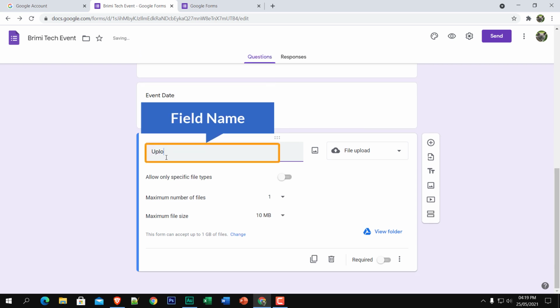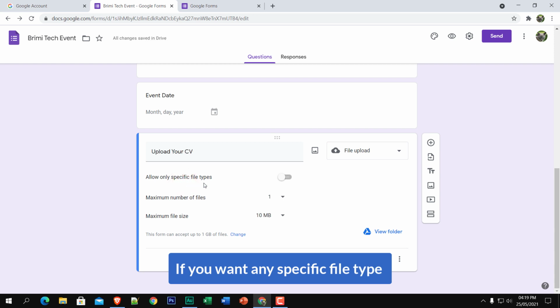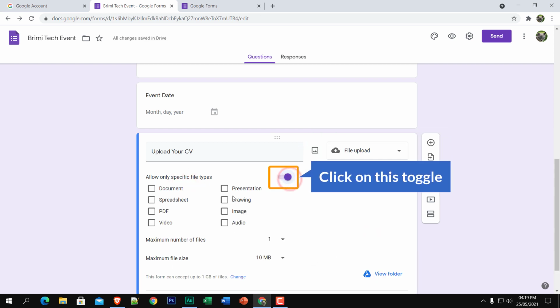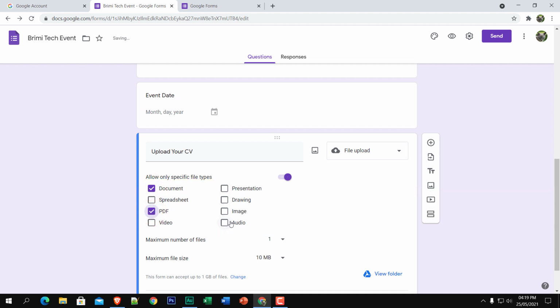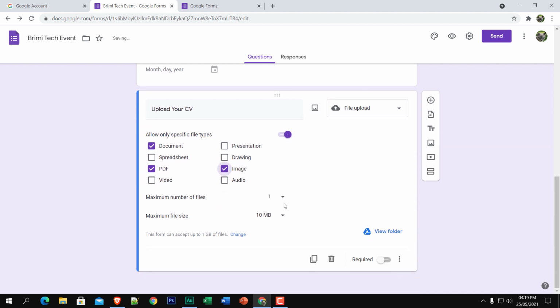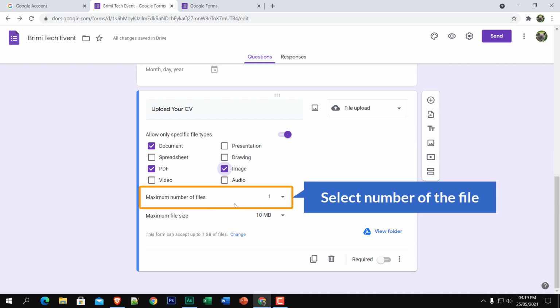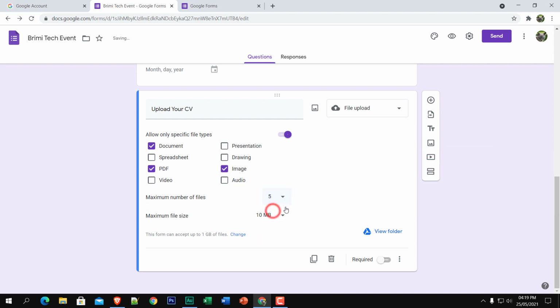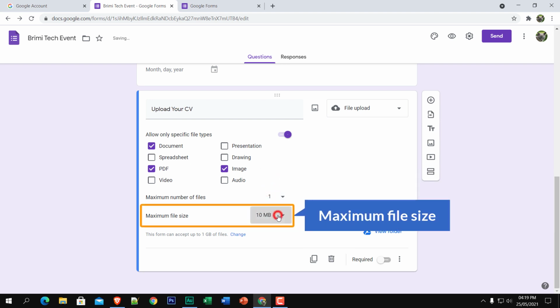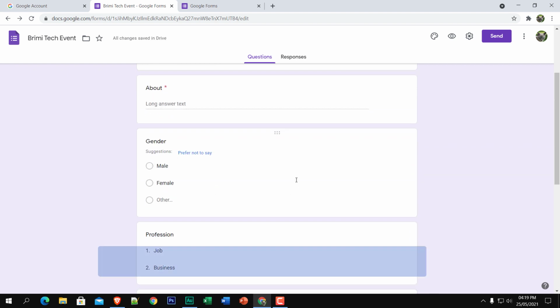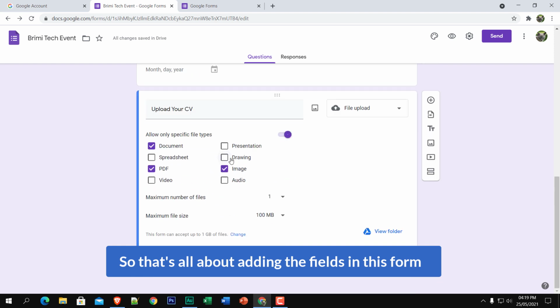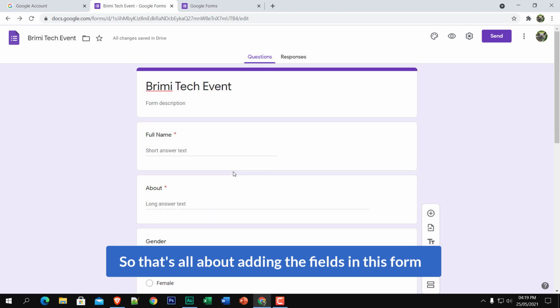and upload your CV. If you want any specific file type, just click on this toggle, and here you can allow document, PDF, and any image. Okay, and the number of files, 1 or 5. Okay, 1 file, and maximum file size 10 megabytes or 100 megabytes. Okay, so that's all about adding the fields in this form.